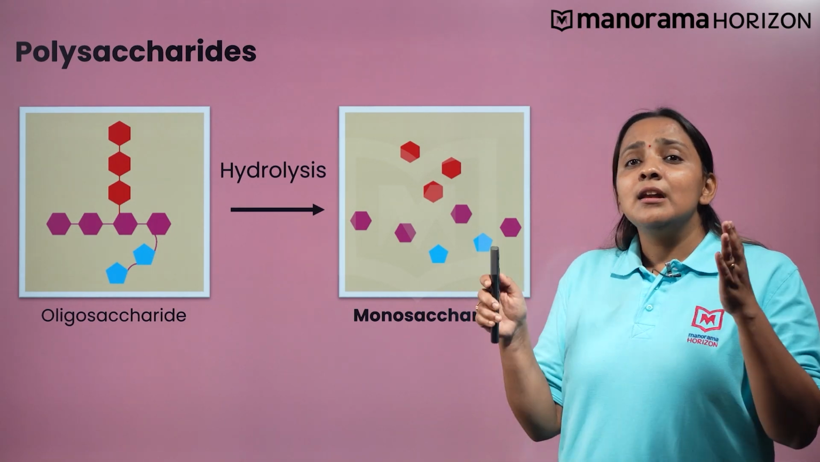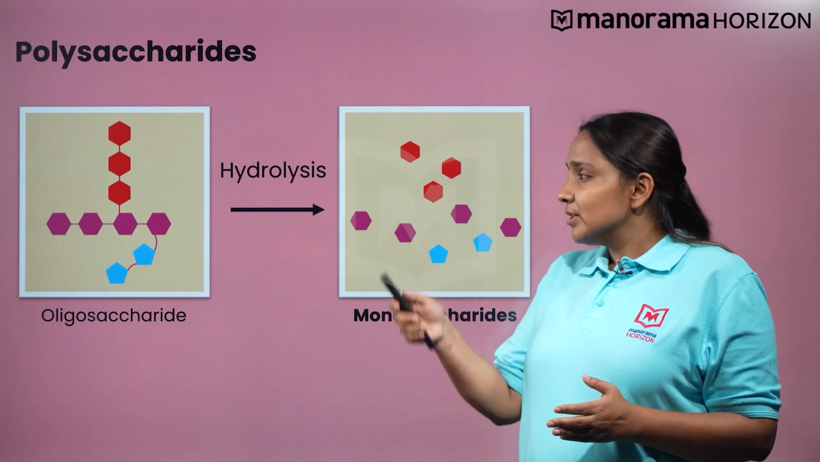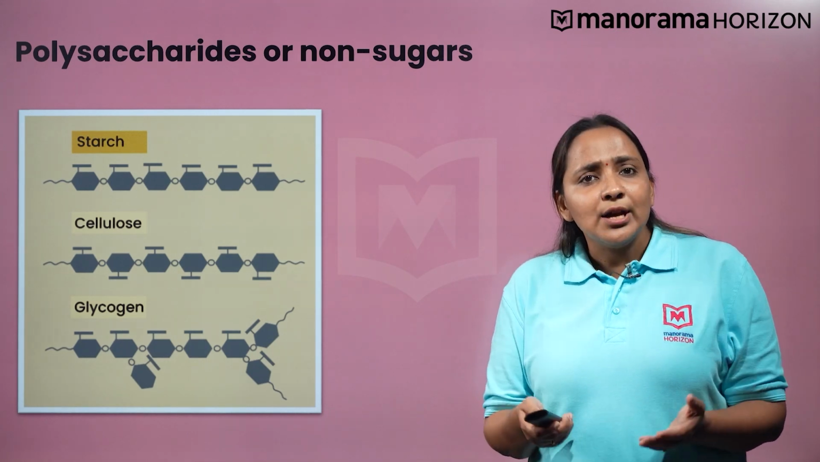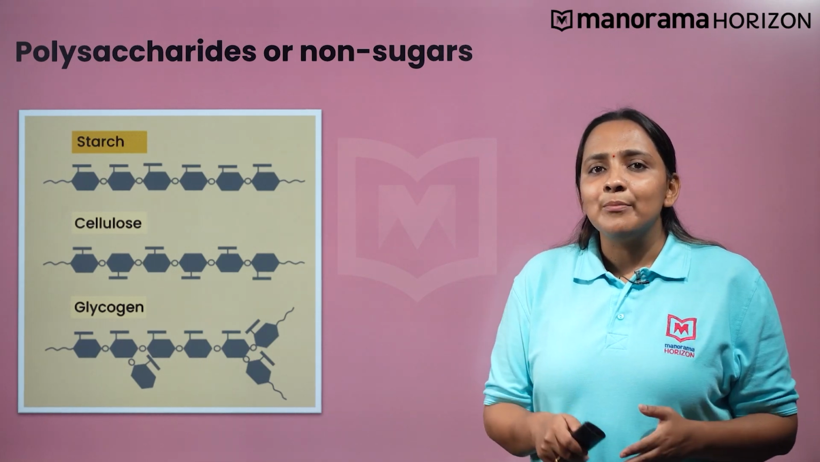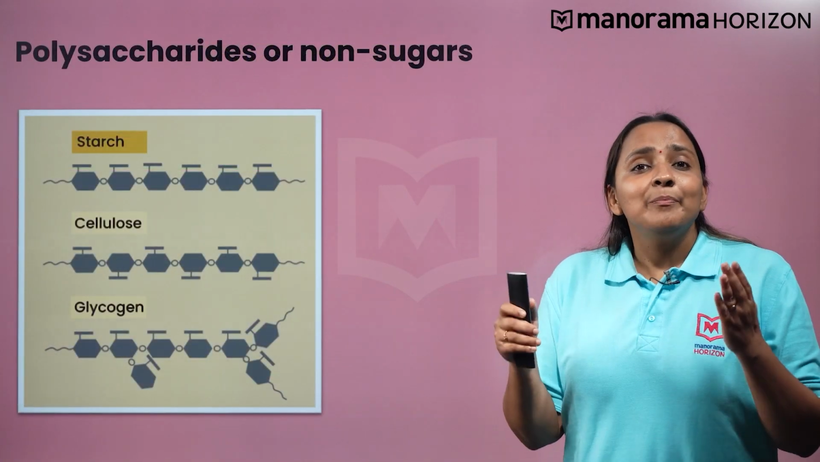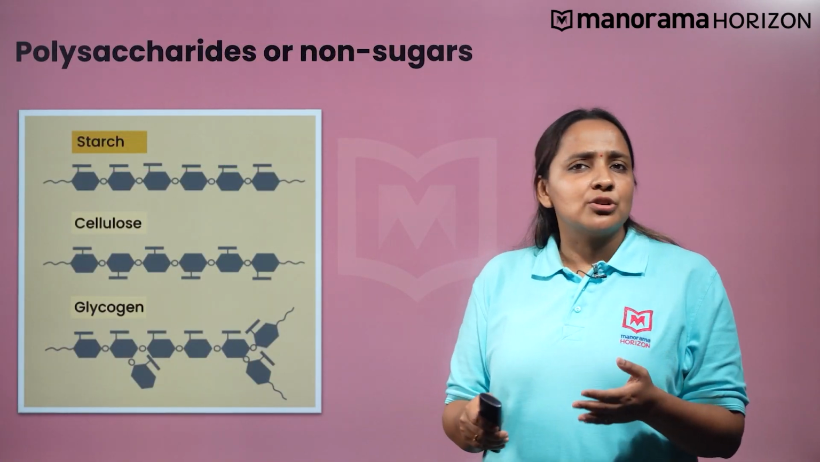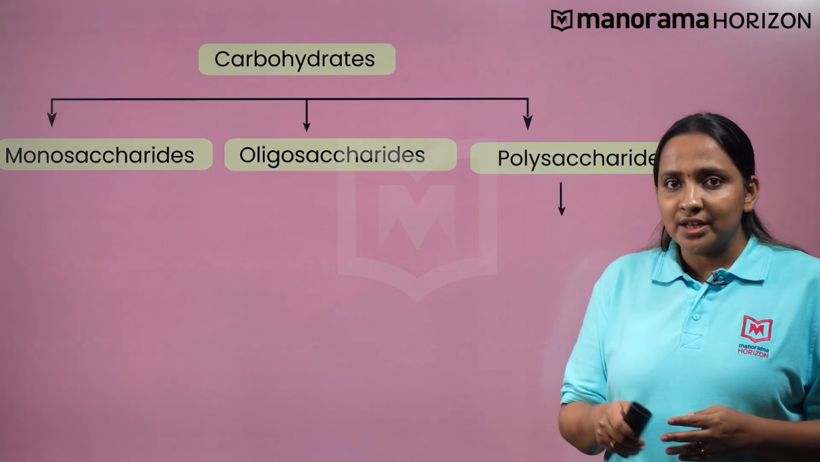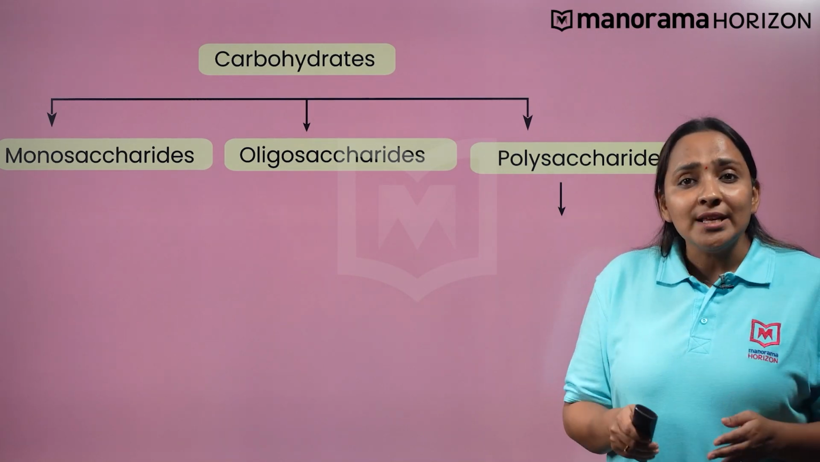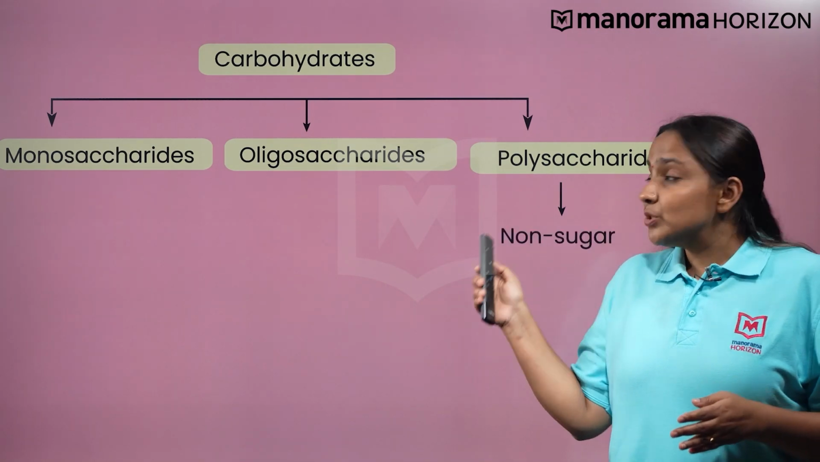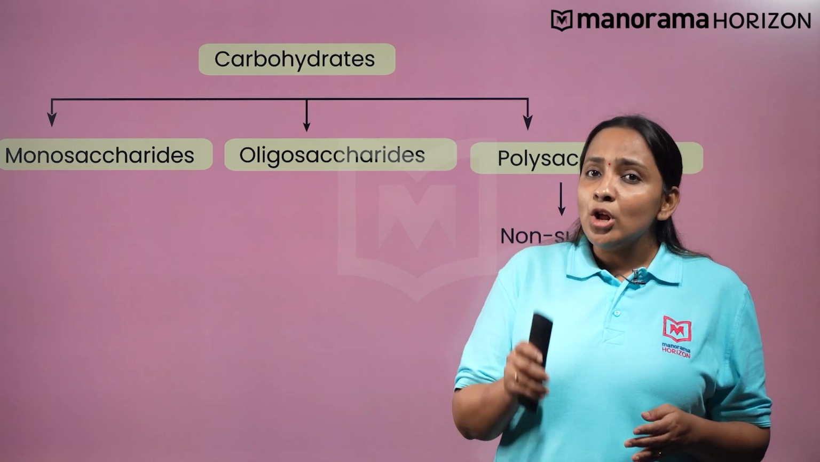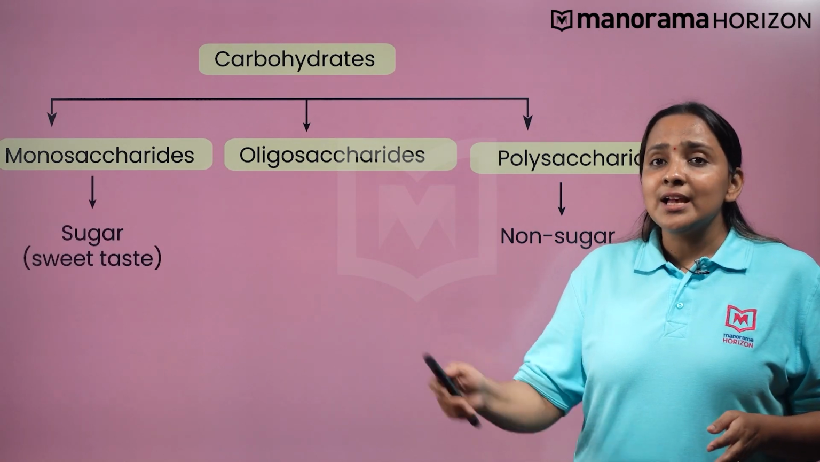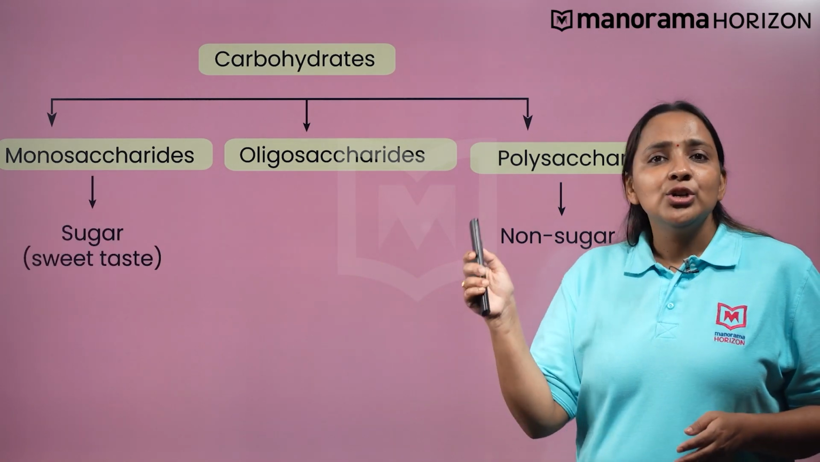Polysaccharides yield a large number of monosaccharide units on hydrolysis. Starch, cellulose, glycogen, gums, etc. are examples of polysaccharides. These mainly act as food storage or structural materials. Although we use the term sugar to refer to carbohydrates which have sweet taste, polysaccharides are usually not sweet in taste. Hence, they are also called non-sugars. In general, monosaccharides and oligosaccharides are called sugars.